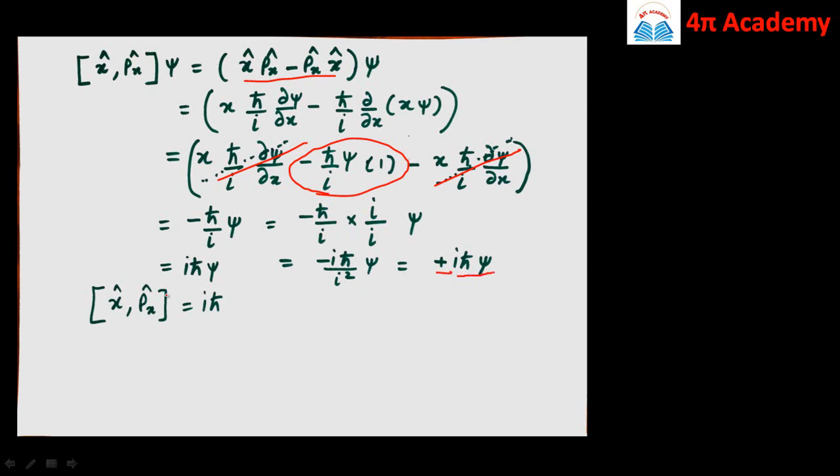Since [x, px] psi is equal to i h cross psi, the commutator of x and px is equal to i h cross. So you should know this value. Slowly, as you solve more problems, you will come to remember these values.